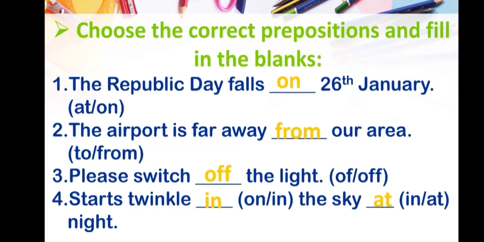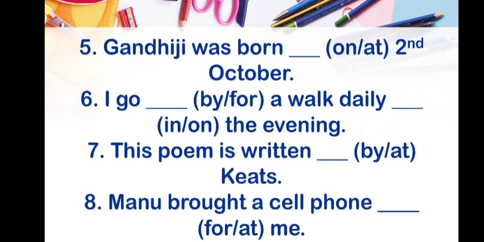While talking about morning, evening, afternoon, we will use in the afternoon, in the evening, in the morning. But whenever we talk about night, we will use at night. Clear?